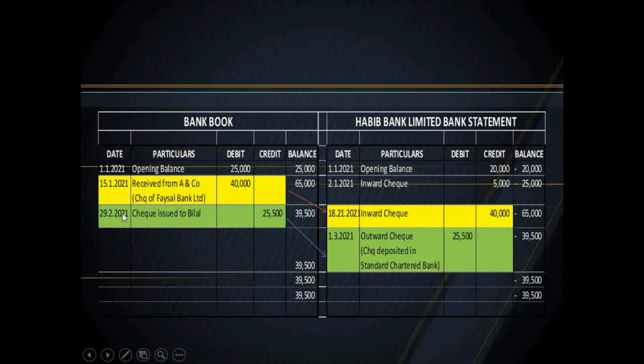But on 29th February 2021, the balance as per bank book was 39,500, while the balance as per bank statement was 65,000. So 25,500 rupees became the reconciliation item as on 29th February 2021.